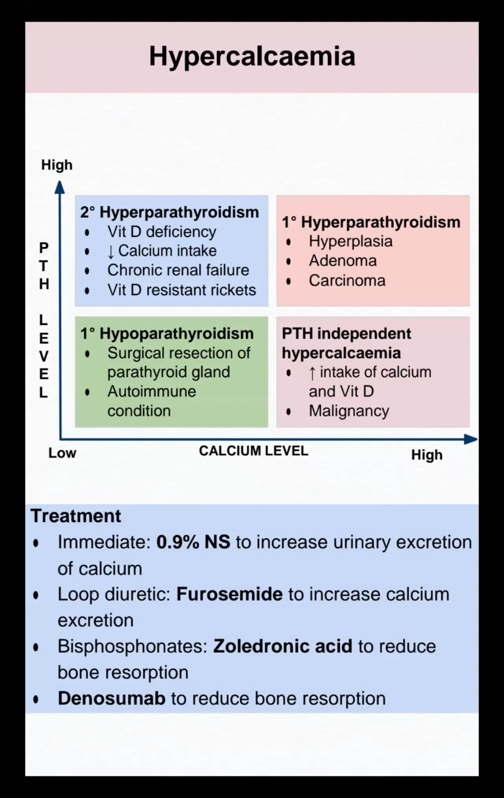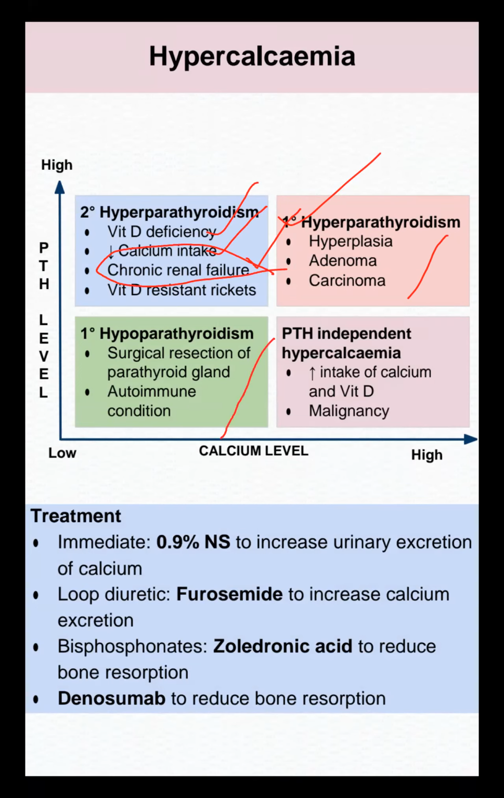Hypercalcemia, just remember the causes. It could be primary hyperparathyroidism, hyperplasia, adenoma, carcinoma, secondary hyperparathyroidism, vitamin D deficiency, decreased calcium intake, chronic renal failure. In the exam they ask chronic renal failure, secondary hyperparathyroidism. So hyperparathyroidism: tertiary, primary, secondary. We have to remember primary.